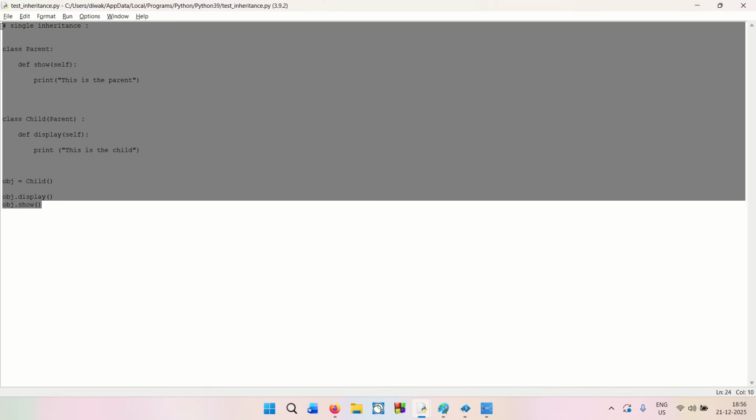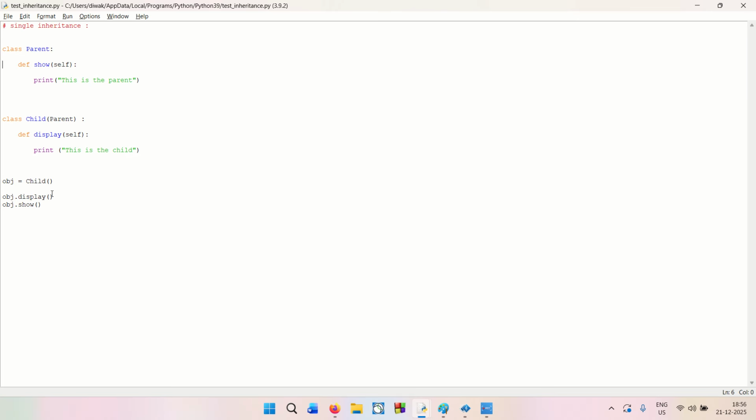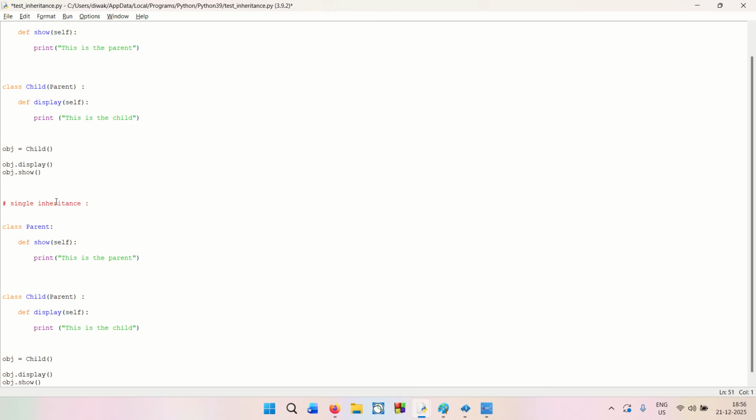Now if you want to make it multiple inheritance, let us make this a multiple inheritance. The concept is the same. Just do a grandparent.